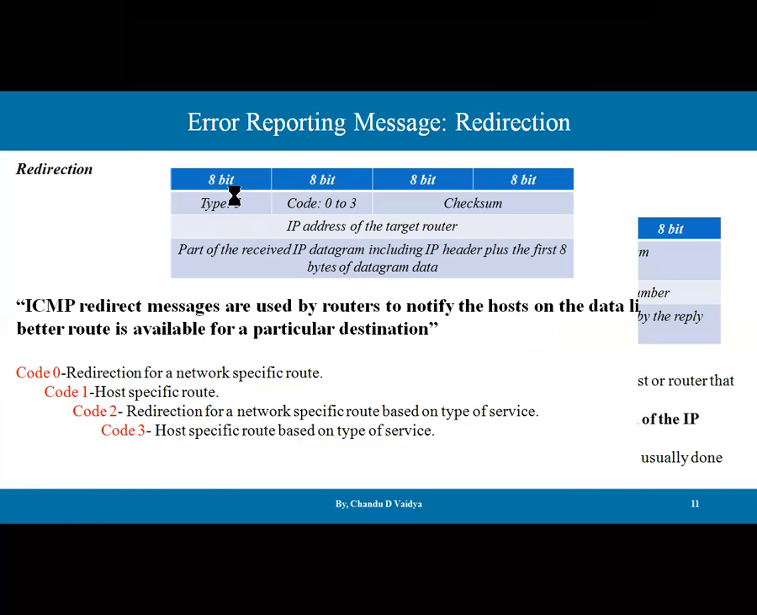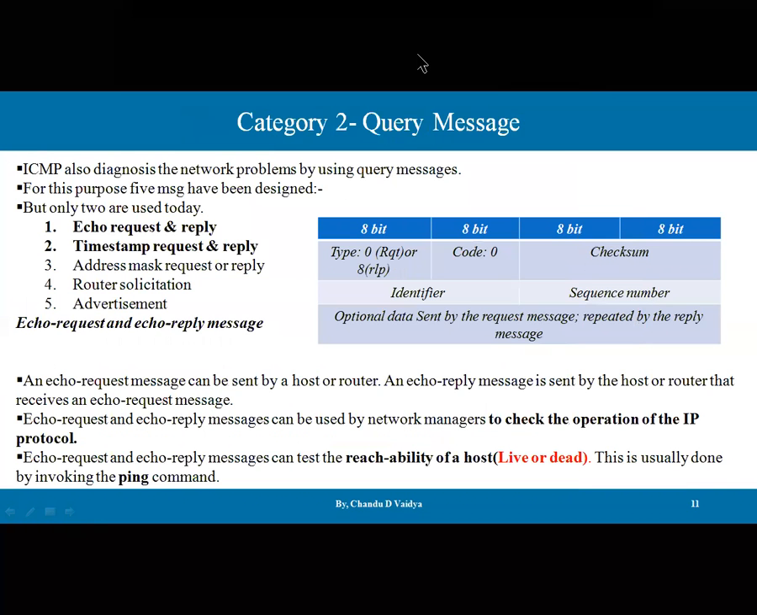So these all 5 messages are error reporting messages, and the second message type is category 2, the query message. This is the assistance message. ICMP also diagnoses network problems by using the query message. So this is what the diagnosis purpose is used for. Assistance is provided by the query messages. For this purpose, initially 5 messages were designed at the initial level: echo request and reply, timestamp request and reply, address mask request and reply, router solicitation and advertisement. But out of these 5, only 2 messages are used nowadays: echo request and reply, and timestamp request and reply. This is only the syllabus, and every router is following only those 2 messages.